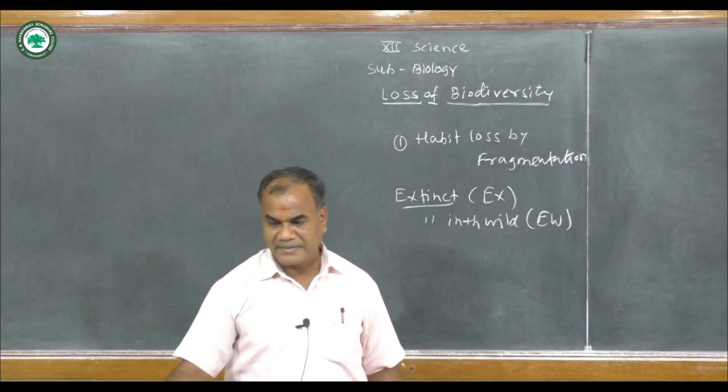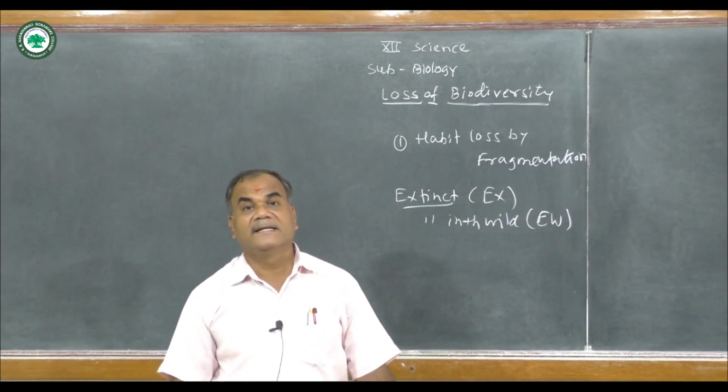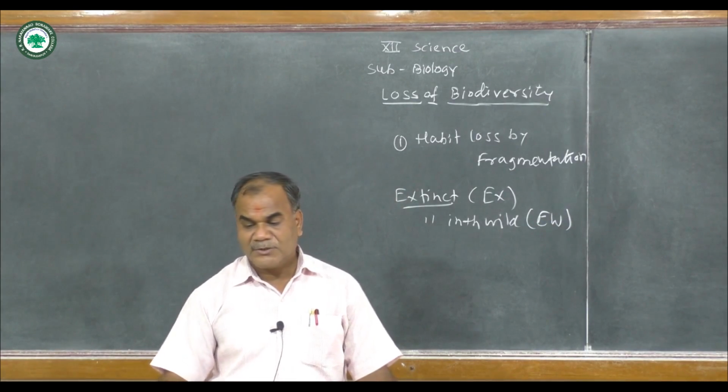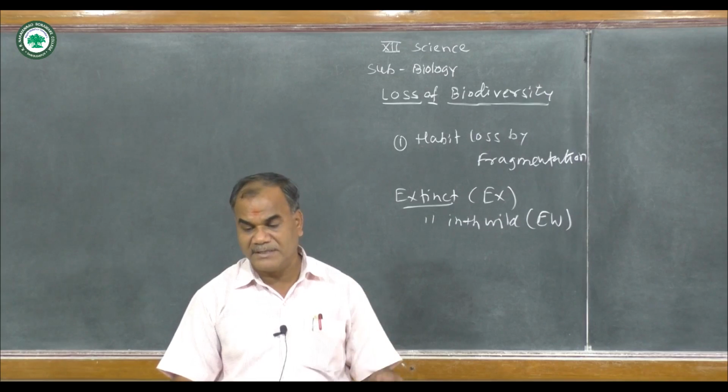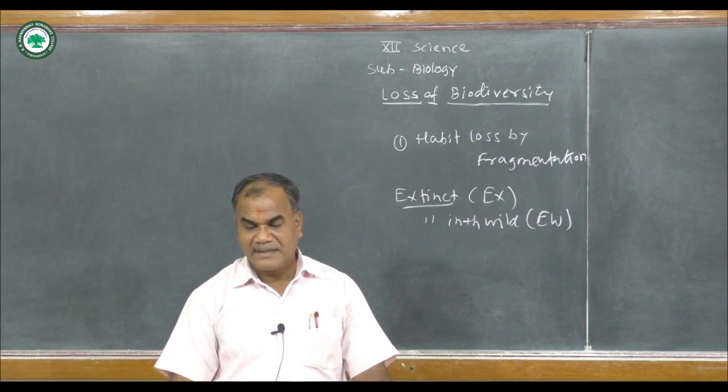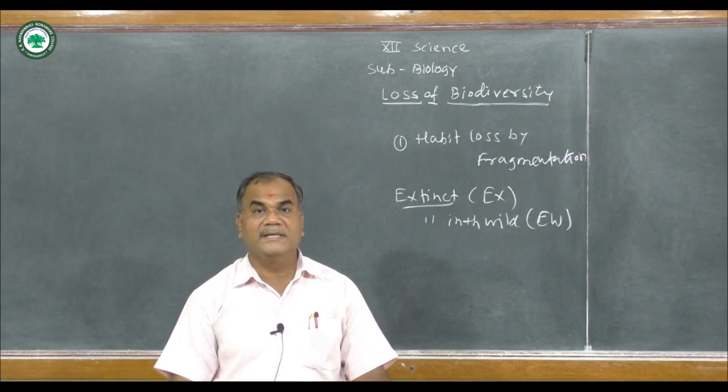This category contains those species whose members survive only in captivity.